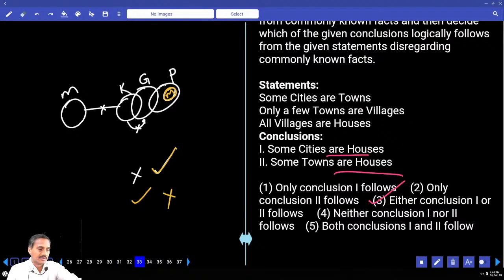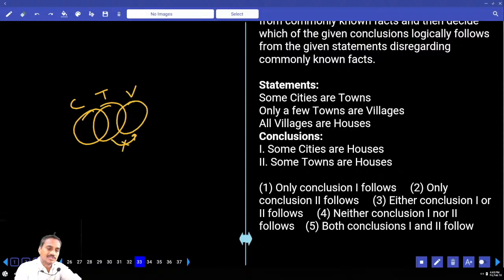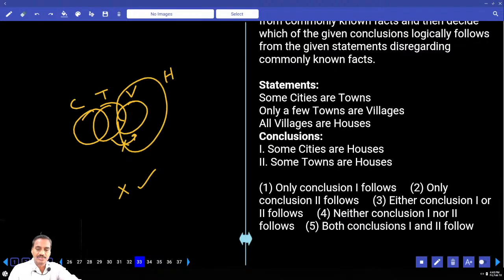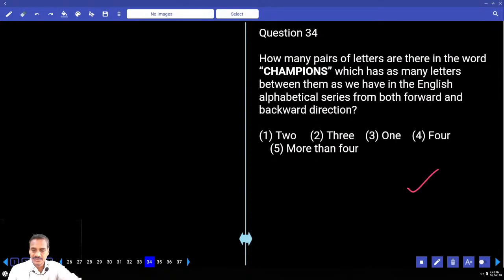Then 33. Now in this 33, some cities are towns, and only some of the towns are villages, but not all. And all villages are houses. Then first, some cities are houses? No. And some towns are houses, definitely true. And so what is your answer? Only the second is true. It is an affirmative that will be true forever. No need to check once again. Choice 2.